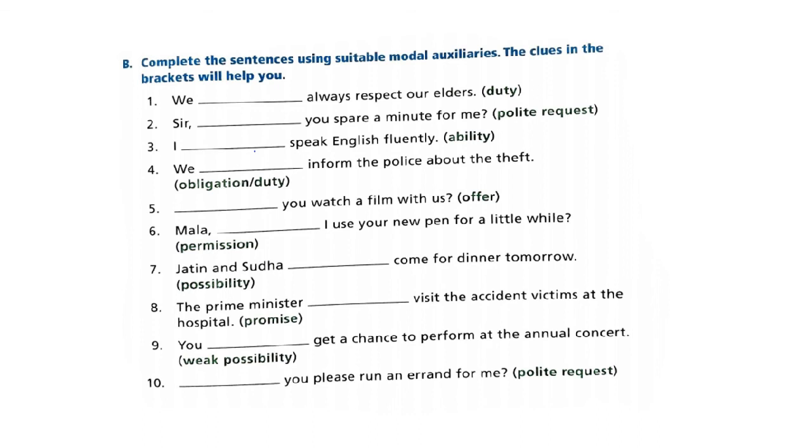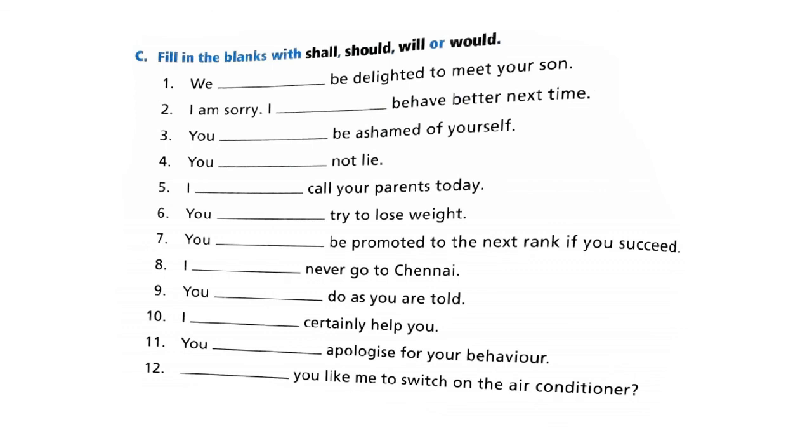That's exercise B. Then you have exercise C. Here you have to use the words shall, should, will, or would accordingly. So you read the sentences and you use any one of these four words: shall, should, will, or would. Let me do the first one just to give you an example. We dash be delighted to meet your son. So we would be delighted to meet your son. Similarly, you can do exercise B and exercise C in your rough notebook. We will discuss the answers in the next class. Thank you.